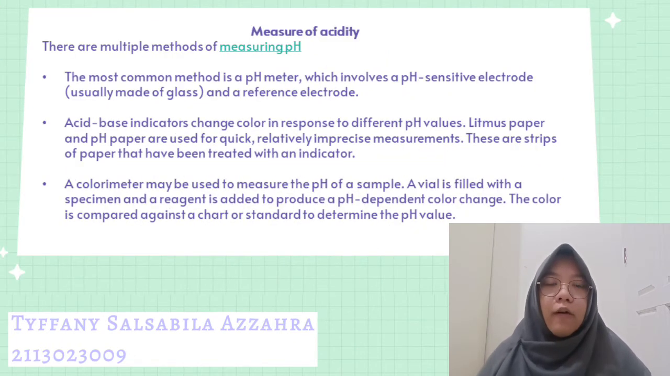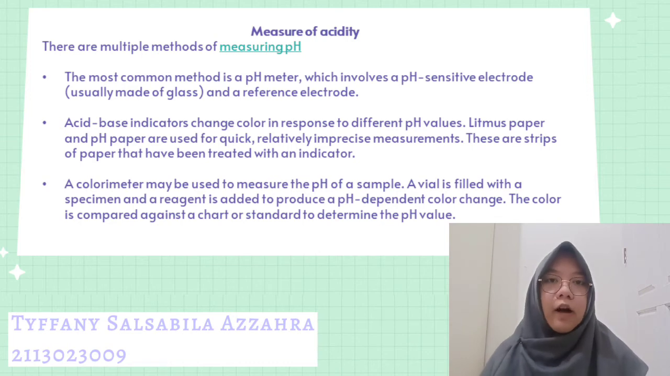Next, measuring acidity. There are multiple methods of measuring pH. The first and most common method is a pH meter, which involves a pH-sensitive electrode, usually made of glass, and a reference electrode. The second is acid-base indicators, which change color in response to different pH values. Litmus paper and pH paper are used for quick, relatively imprecise measurements. These are strips of paper that have been treated with the indicator.